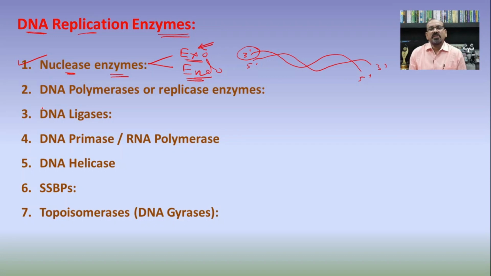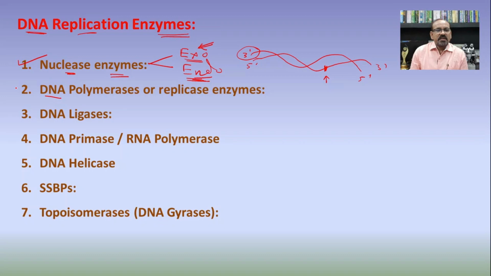But if it is responsible for cutting the DNA in the middle, then we can say it is the endonuclease. In this way it is responsible for the breaking of the DNA strand by breaking the phosphodiester bond.